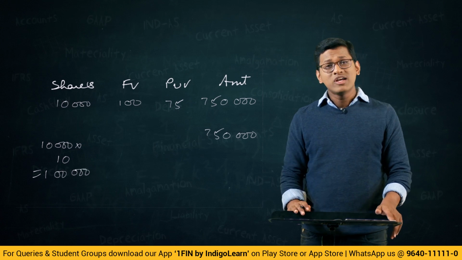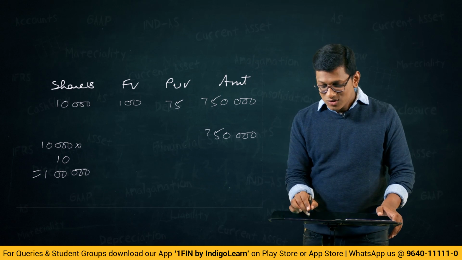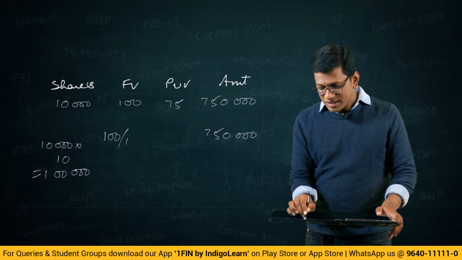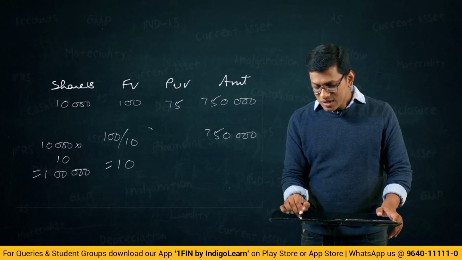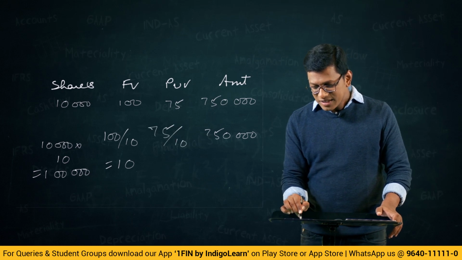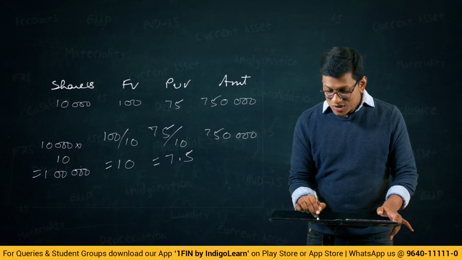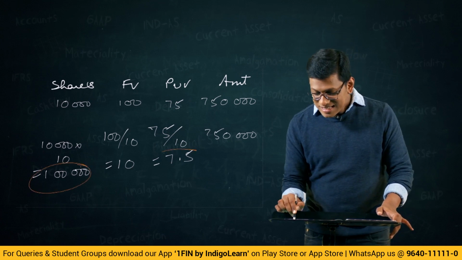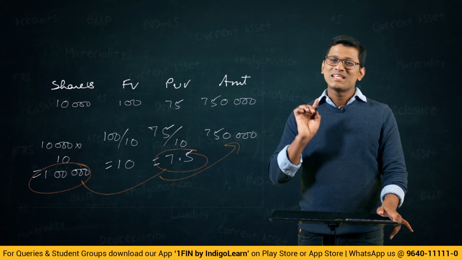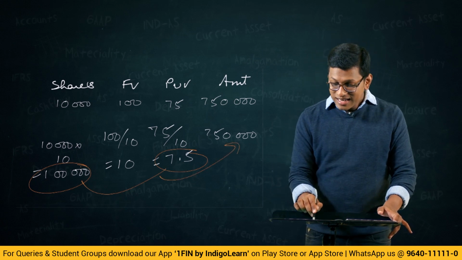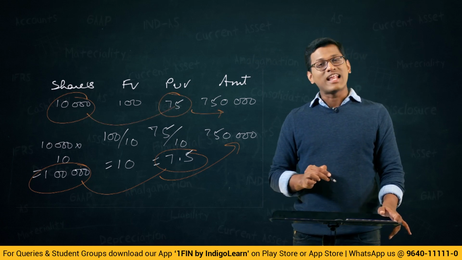Come to face value. Face value, now it will be 100 by 10. So write that 100 by 10, which is equal to 10. Then 75 is the paid up value. 75 by 10, which is 7.5. So here you have two numbers, 1 lakh and 7.5. 1 lakh into 7.5 is 7,50,000. Earlier 10,000 into 75 gave you 7,50,000.